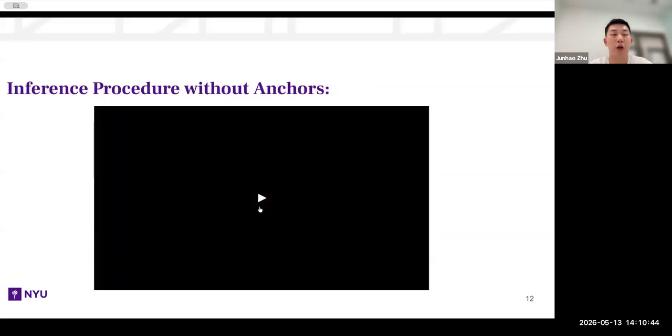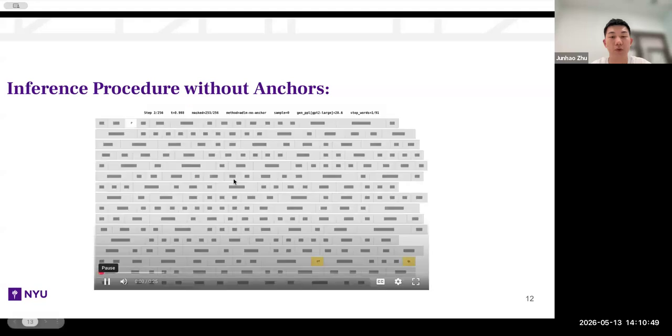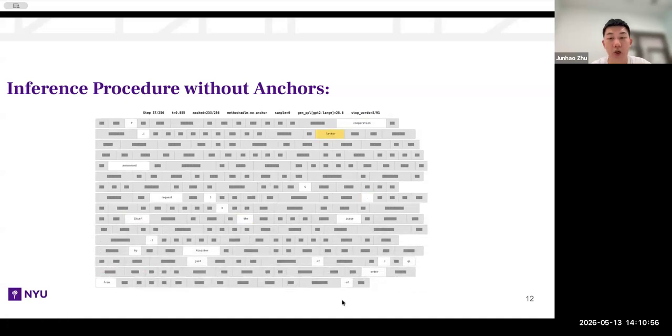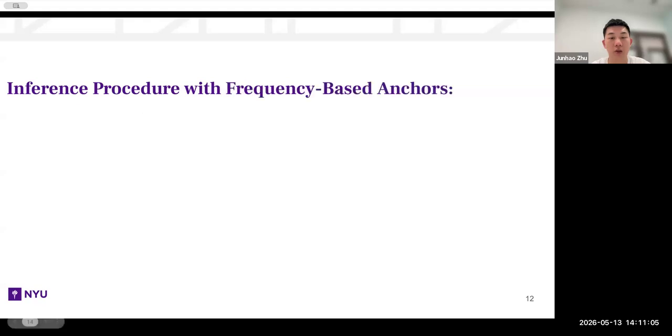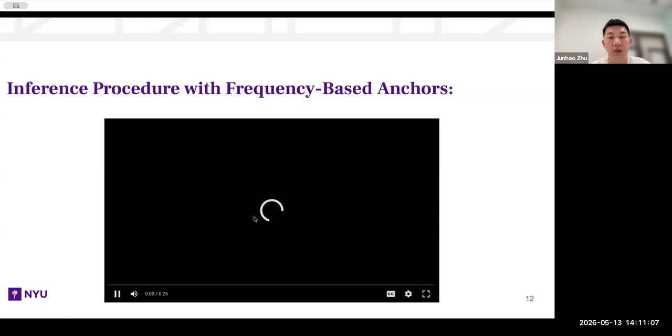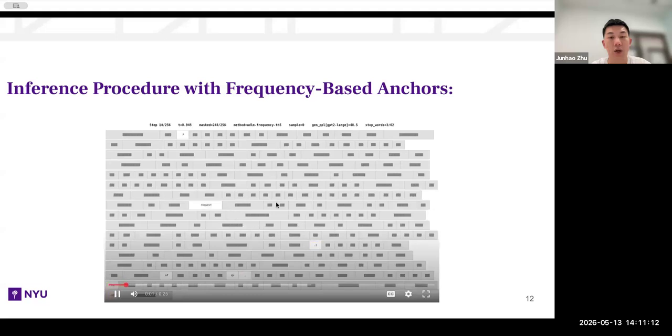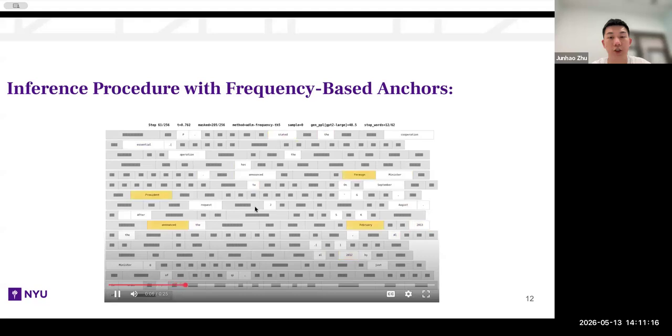Then we would like to show inference procedures without anchors. From the video, we can see that at early stage, we usually have some arbitrary words, some numbers, some single letters like J, K, and the. And for frequency-based anchors, we also found a very similar pattern, generating some arbitrary words at early stages.